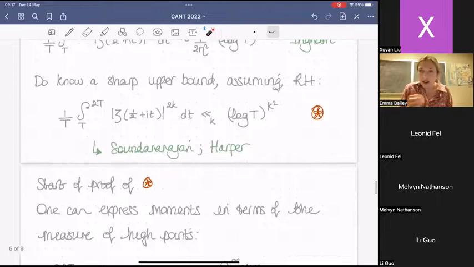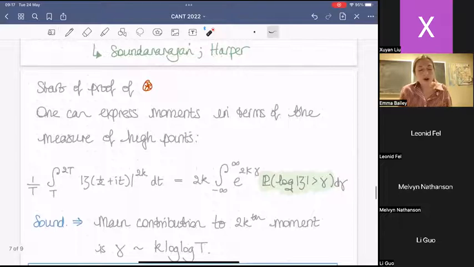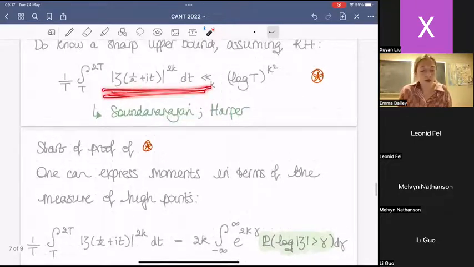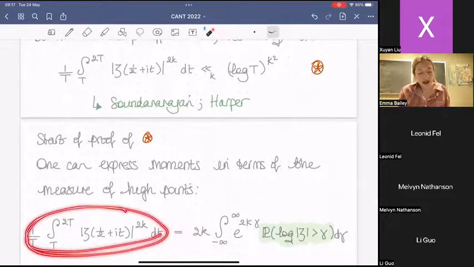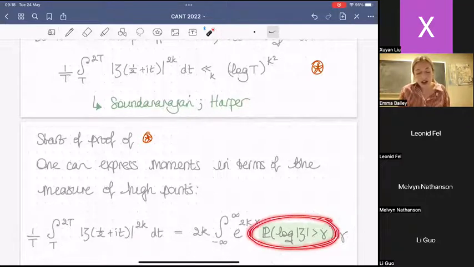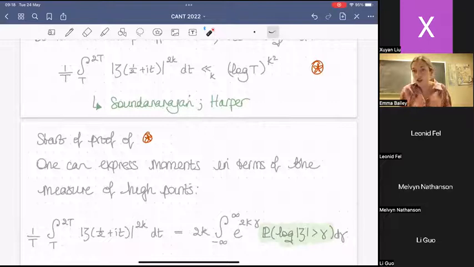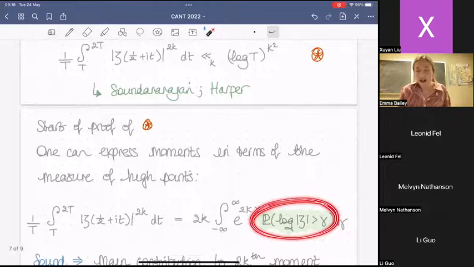So tying this back to my question about large deviations of the Riemann zeta function, how are sharp bounds like this proved? Well, the first step is to notice that you can write the moments in terms of, again, a measure of high points. It's not so hard to show that, essentially by a change of measure, the moments of the Riemann zeta function are exactly this integral here. The thing to understand is the probability that log of the Riemann zeta function is greater than some point gamma. And this is exactly the type of thing that I was introducing earlier.